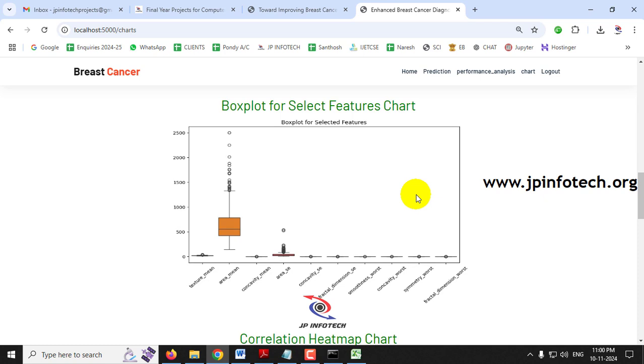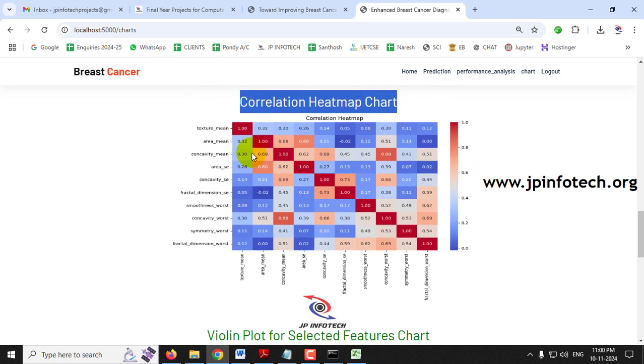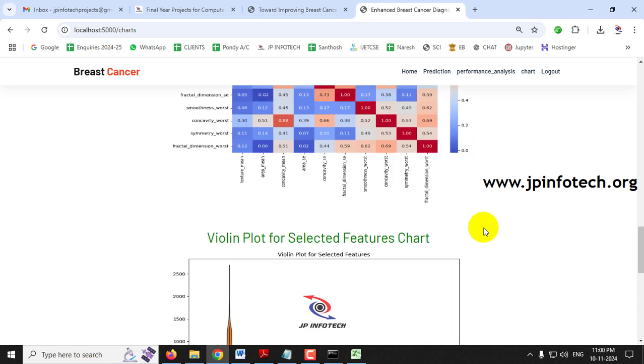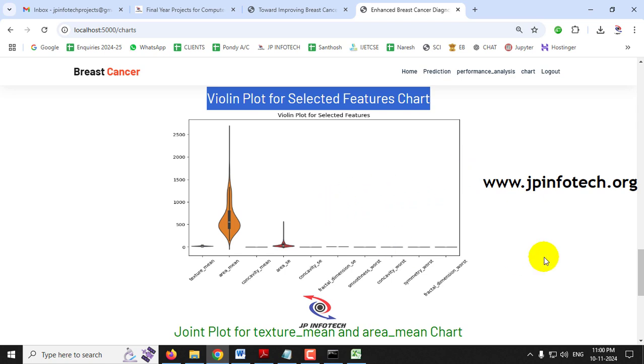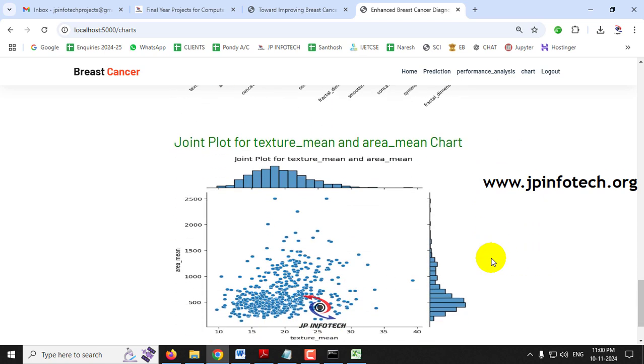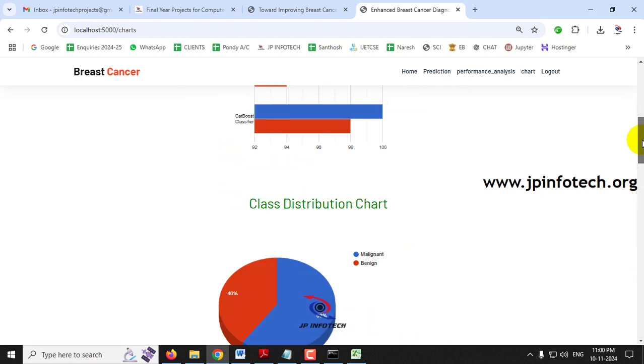And then comes the box plot for the selected features chart. Here you can see the selected features that we have used, shown as box plots, and then you can see the correlation heat map chart. This is the correlation heat map for the selected features. Then comes the violin plot for the selected features chart, and finally the joint plot for texture mean and area mean. So this part is about the chart part for the machine learning.